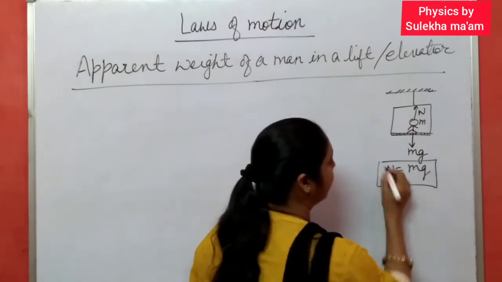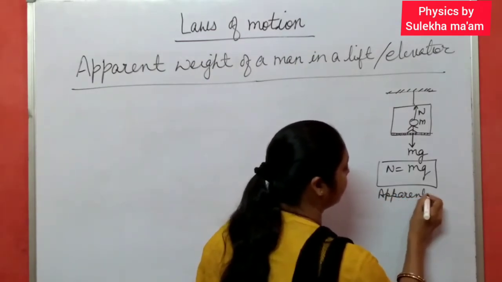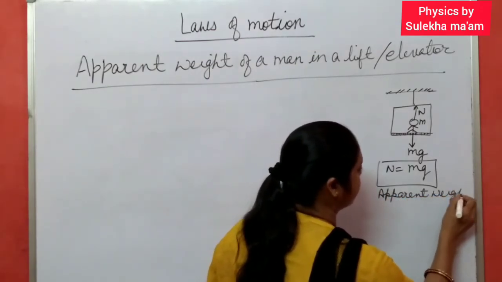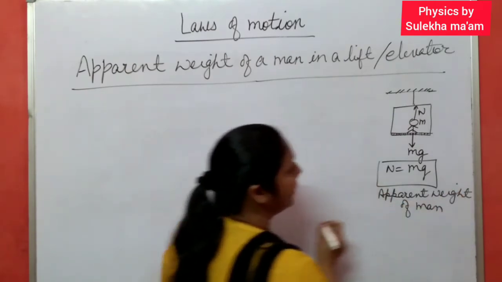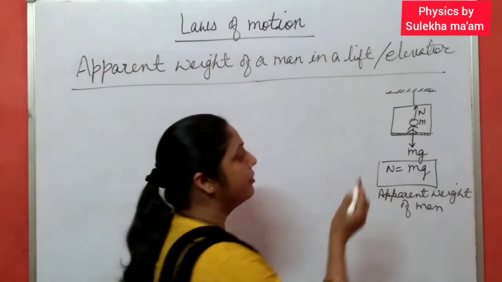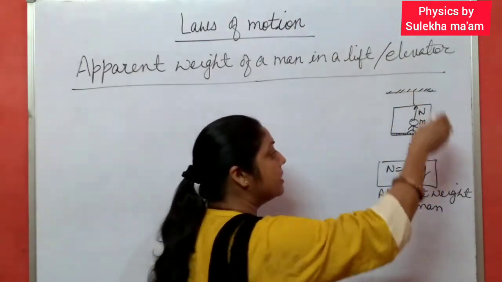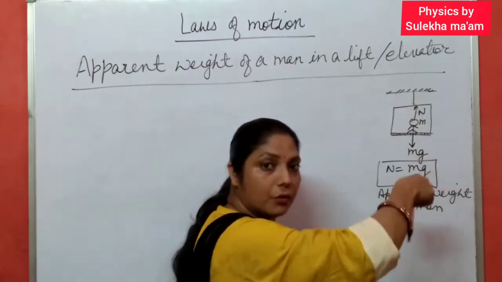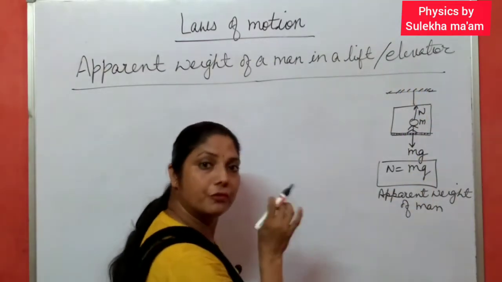This is nothing but the apparent weight of the man in this case. Now I am going to discuss the case when this lift is moving upward. When this lift is moving downward, what are the changes in the apparent weight of the man?